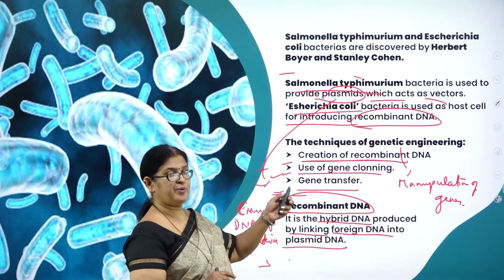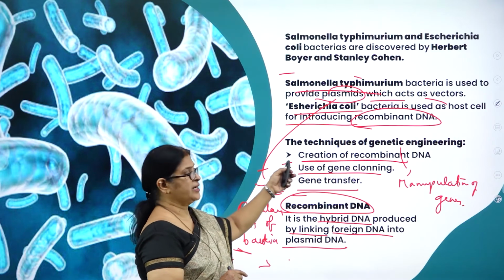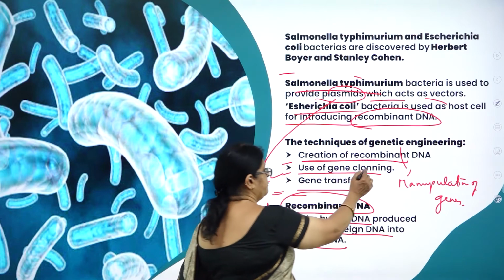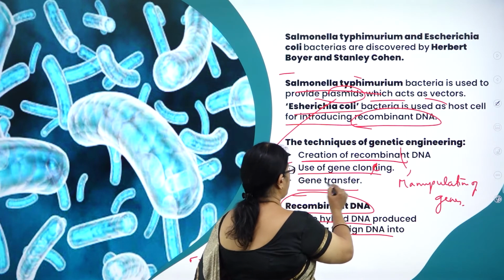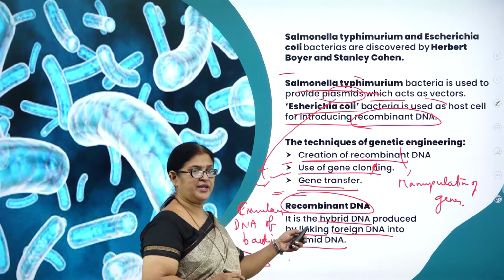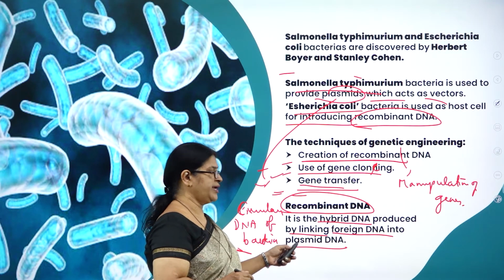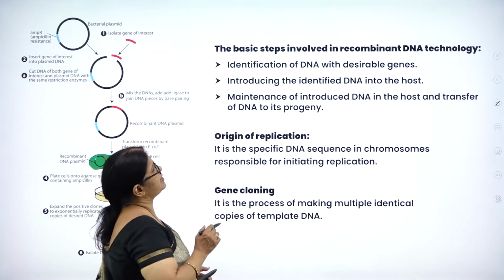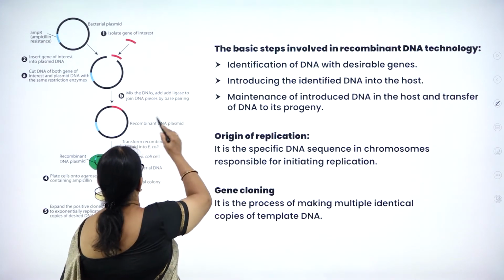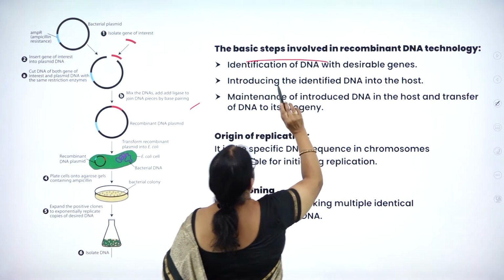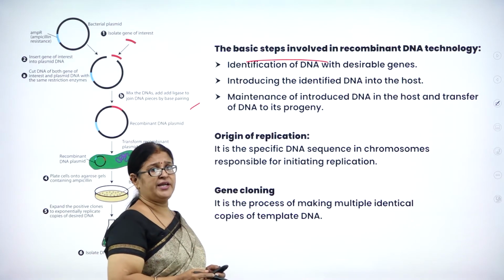So what are the very important techniques of genetic engineering? Creation of recombinant DNA, use of gene cloning, and gene transfer. What is recombinant DNA? It is the hybrid DNA produced by linking foreign DNA into the plasmid DNA. What are the basic steps involved in recombinant DNA technology? See here, you can see in this beautiful picture.